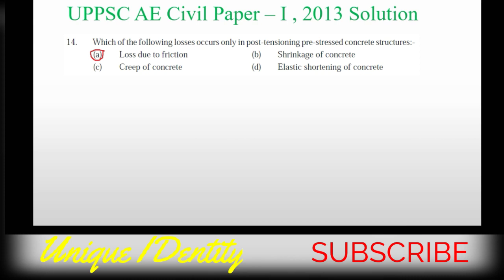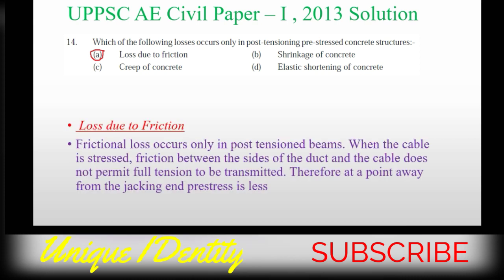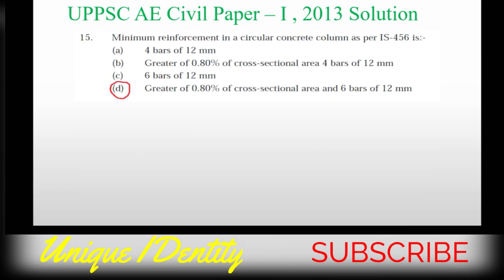Now here the correct answer will be loss due to friction, because frictional loss occurs only in post-tension beam when the cable is stressed. Friction between the sides of the duct and the cable does not permit full tension to be transmitted. Therefore, at a point away from the jacking end, pre-stress is less. Okay. So option A is correct.